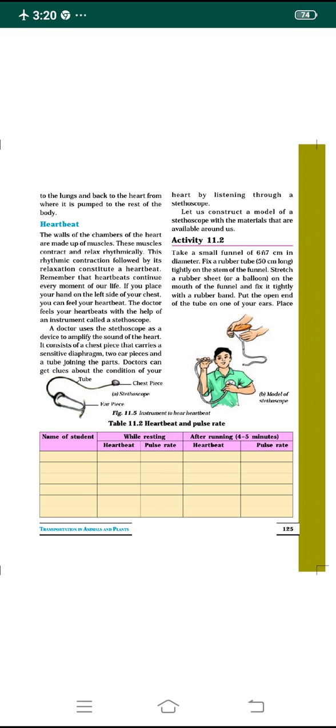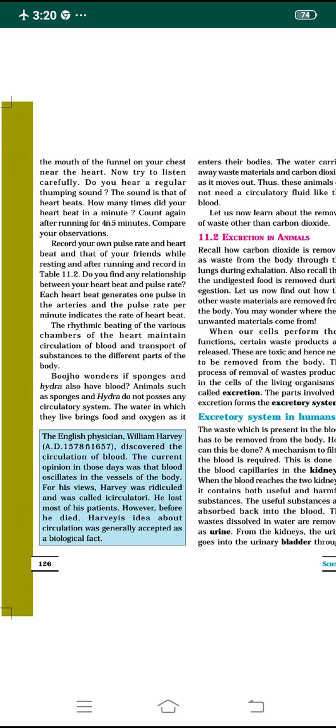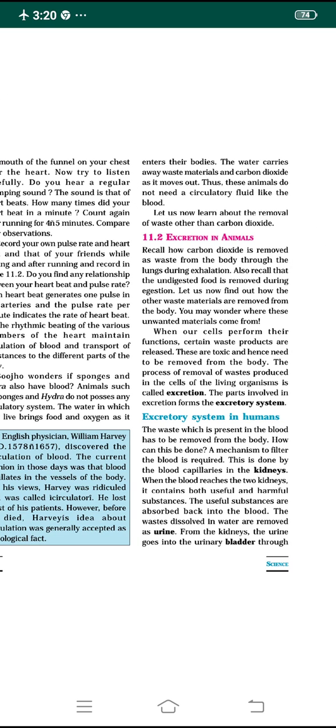Dear students, in the previous class I was discussing the mechanism of circulation of blood in the human heart. We also discussed the heartbeat and how the rhythmic contraction and relaxation of the heart takes place. So how the complete process of circulation takes place in the human body, that we have understood. In today's class, let us understand the excretion process in animals.